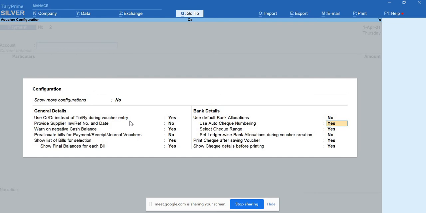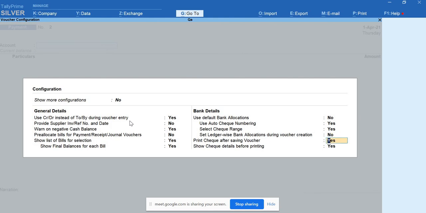And next is select check range. That is also related to the same work. Set ledger-wise bank allocations during voucher creation. No, because that is not required. Again, when it comes to ledger entries and voucher entries, I will not have the idea regarding the bank allocations. So this is not required.